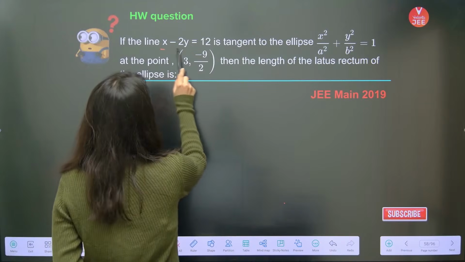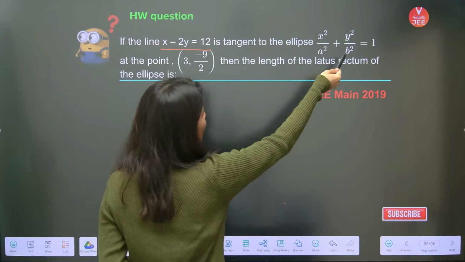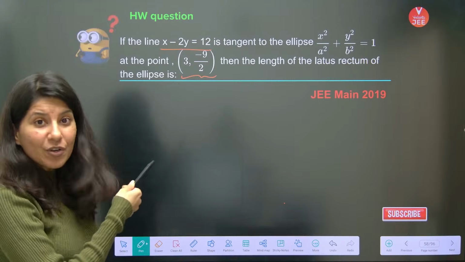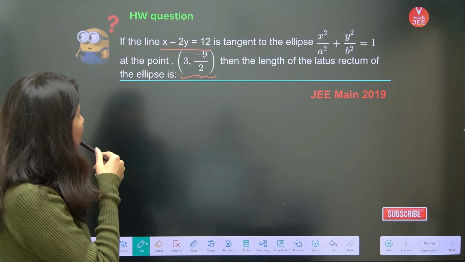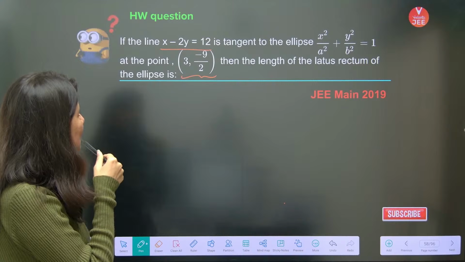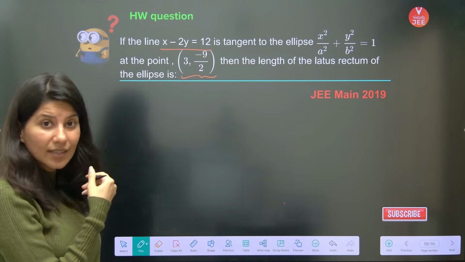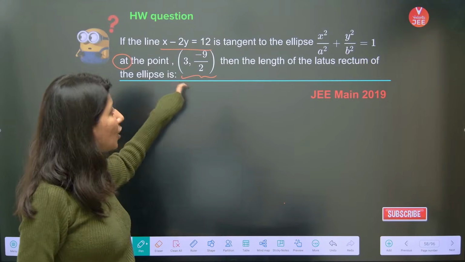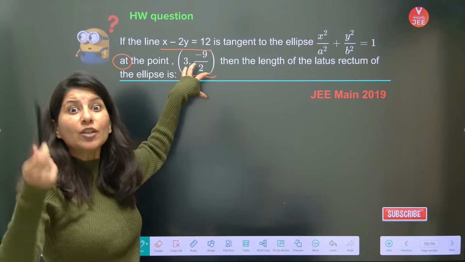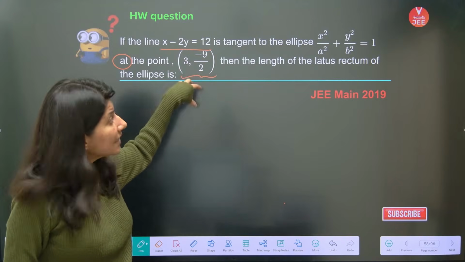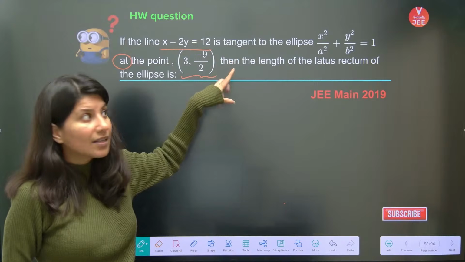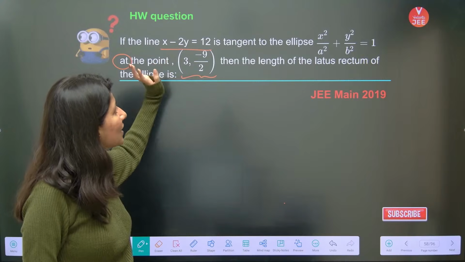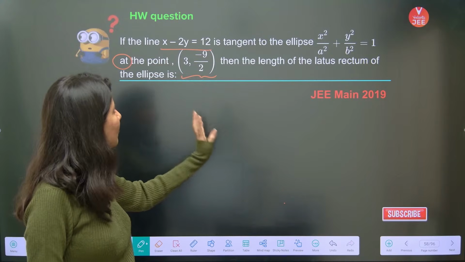If the line x minus 2y equals 12 is the tangent to this ellipse at this point, okay, the point of contact is also given to you, then the length of the latus rectum is what? So understand one thing. First of all, this point. Can you see the word 'at' is used? 'At' means that this point is the point of contact. Point of contact means that it satisfies the ellipse as well. This point is passing through the ellipse as well. This point is passing through the tangent as well. And you are looking for the length of the latus rectum.